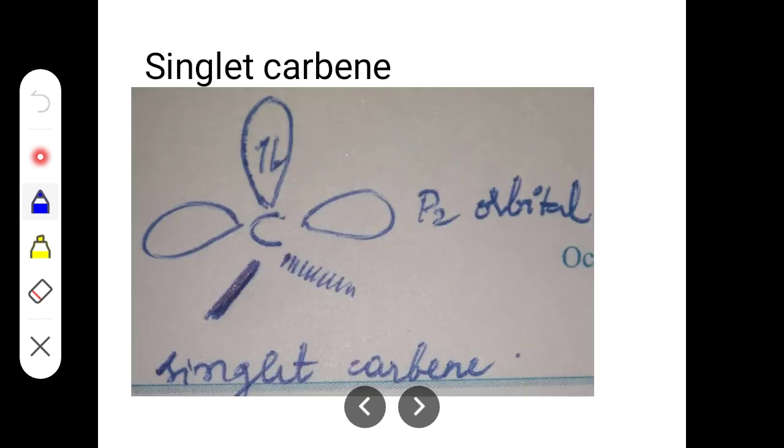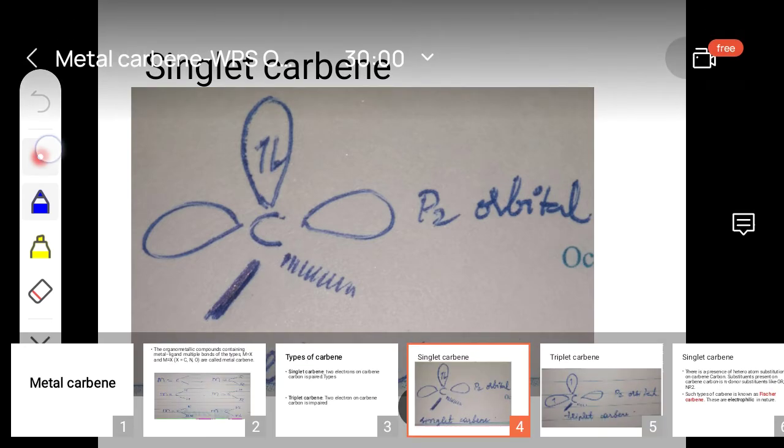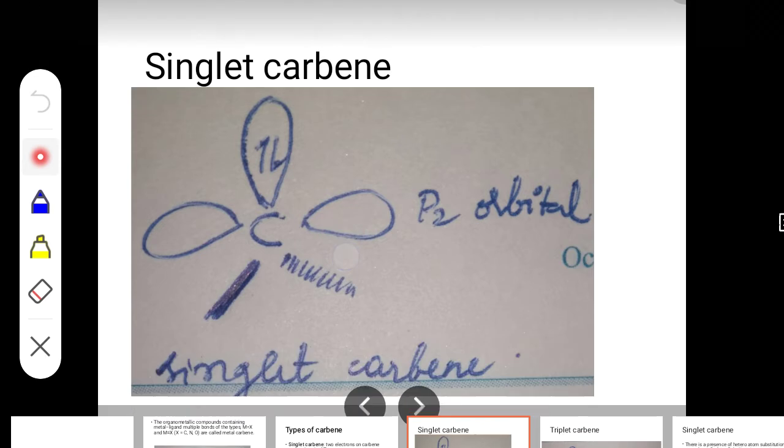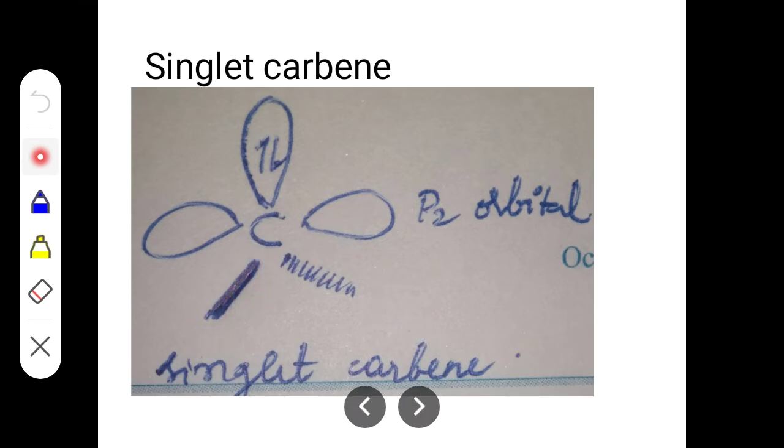Now I have given a singlet carbene structure. Here you can see this carbon is the carbene carbon, and it is connected to the other groups. It can be hydrogen or alkyl group or any alkoxy group, or it can even be a phenyl group.